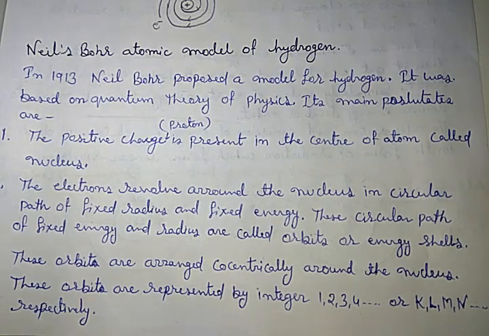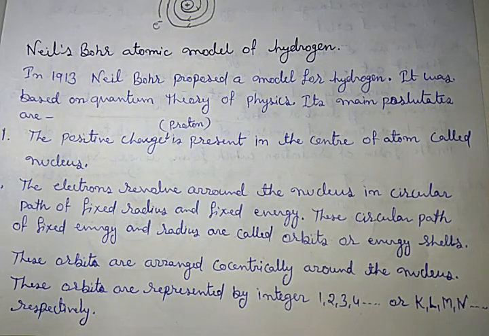Third, the orbits are arranged concentrically around the nucleus. These orbits are represented by the integer n, which is 1, 2, 3, 4, and so on, or they are also named K, L, M, N and so on.